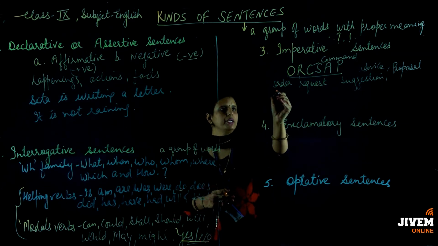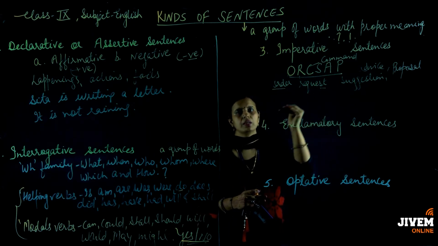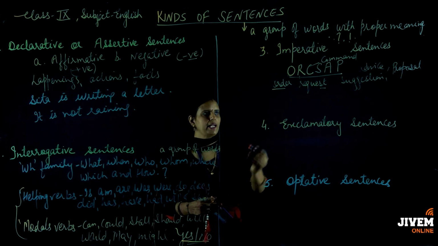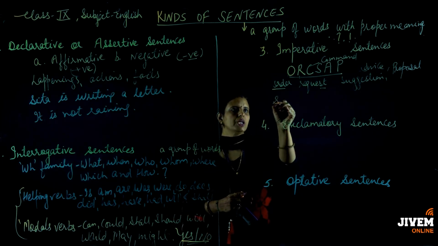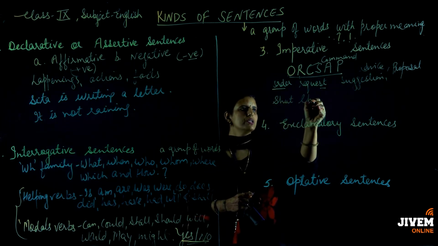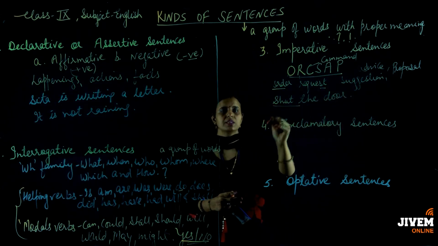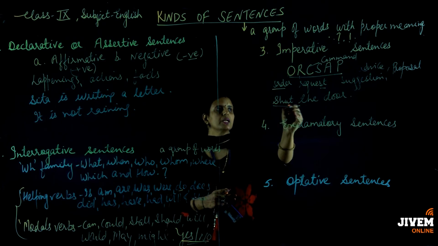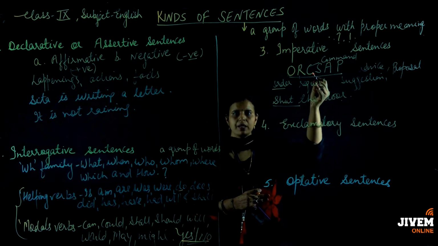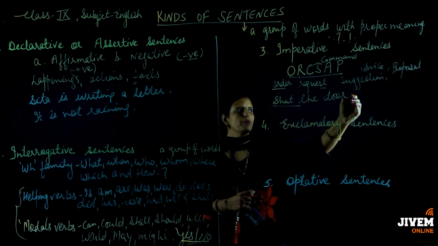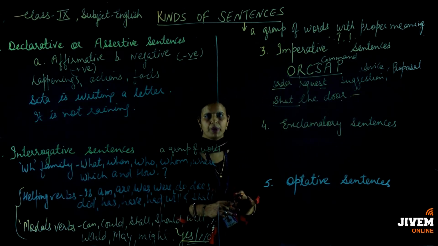Means simply the statement is there. There is no need of using the subject over here. Subject is hidden. Like your mother says to you, shut the door or switch off the fans. It means that the subject is not here. Simply that instruction is there. Shut the door. It is the command or order. So you can write down that shut the door. What type of sentence it is? It is an imperative sentence.